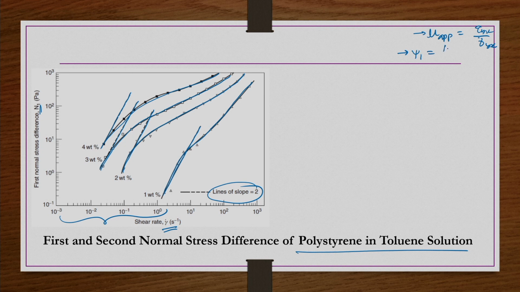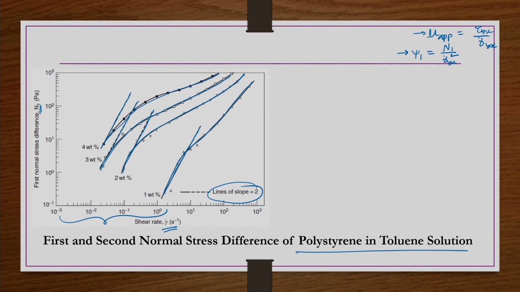So, psi 1 is N1 by gamma dot yx square, because under the limiting condition of low shear rate, N1 is expected to be proportional to the square of the shear rate, not the shear rate itself. That is what we can see from this graph.